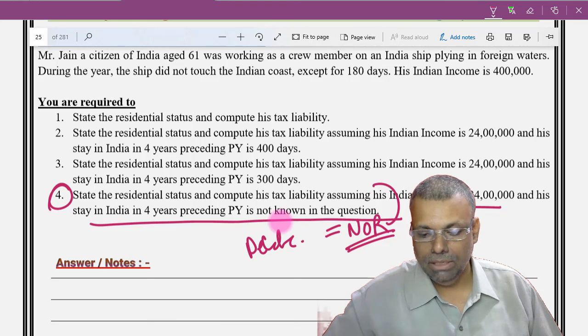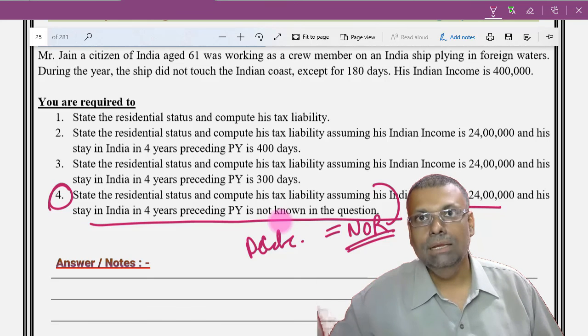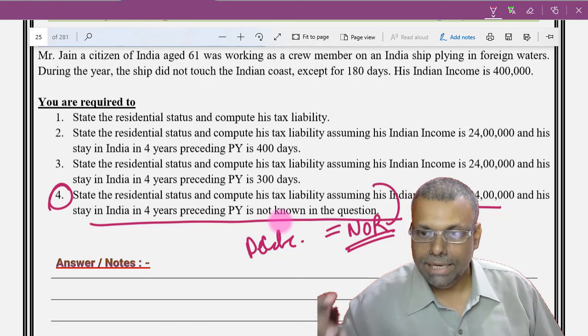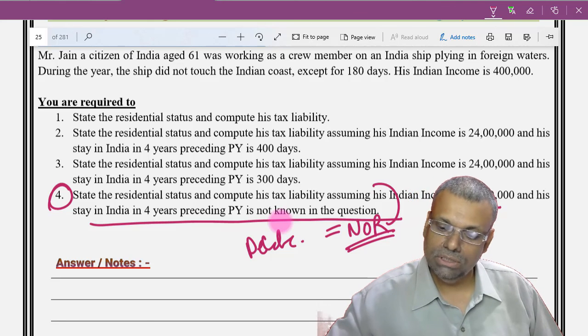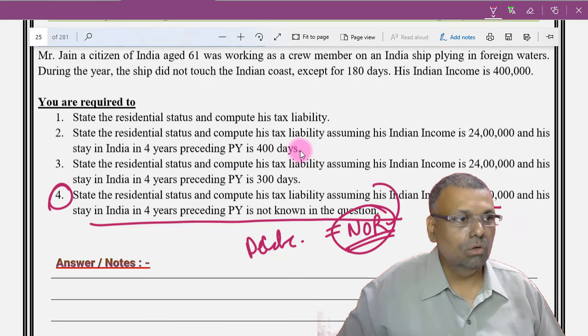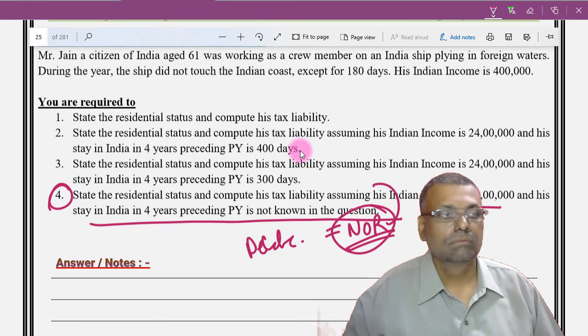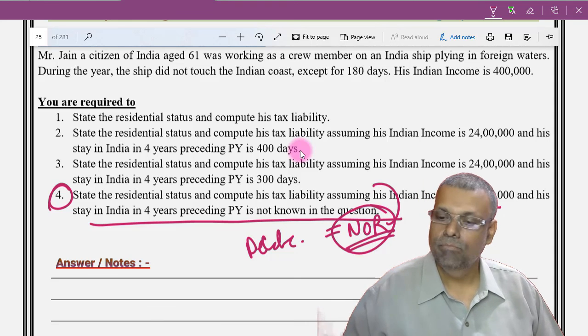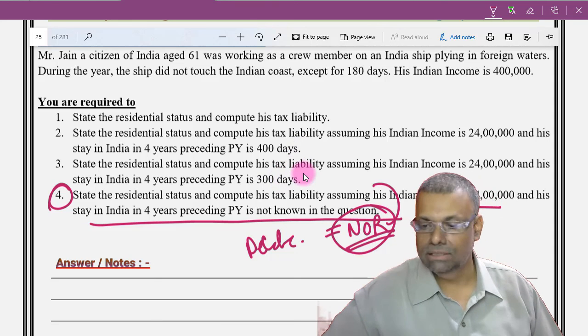Very, very debatable. Only looking at the question data, I can go with the view that this is not ordinarily resident. Have you understood that? Okay. And accordingly, I can give my answer.